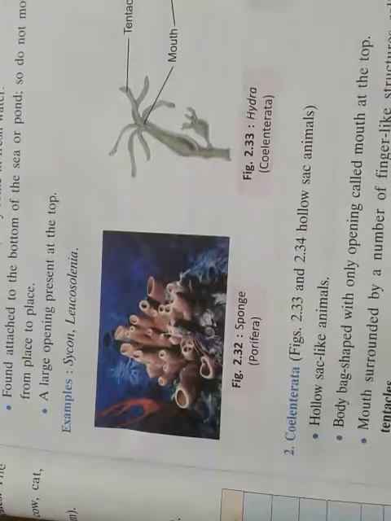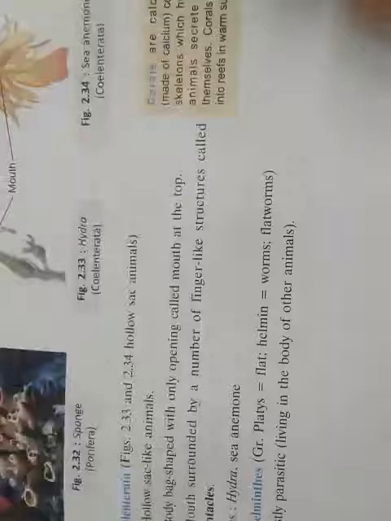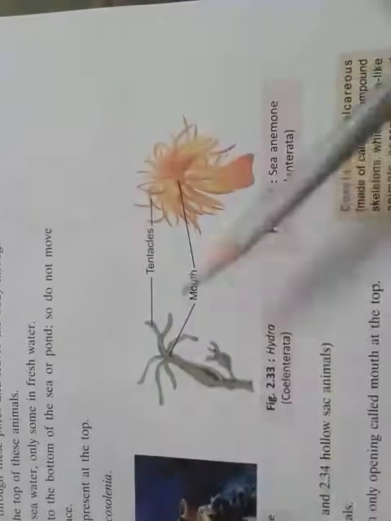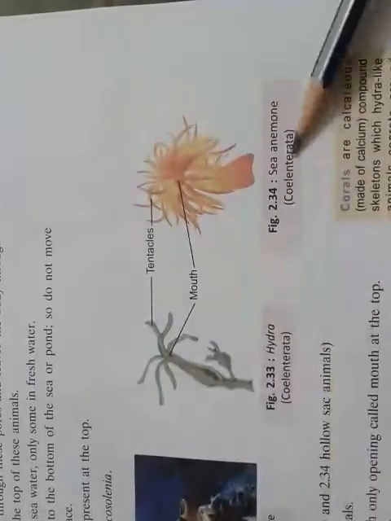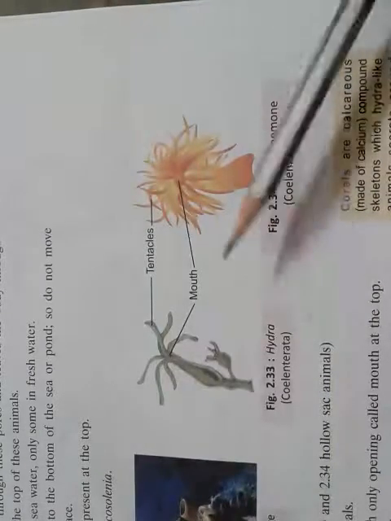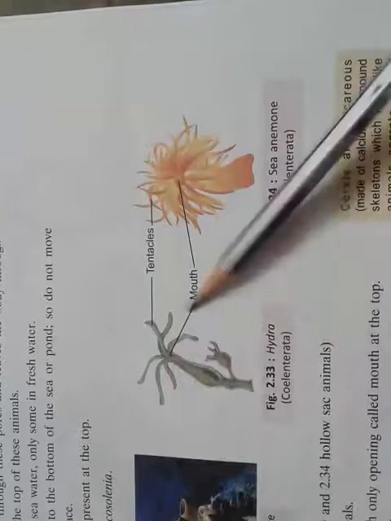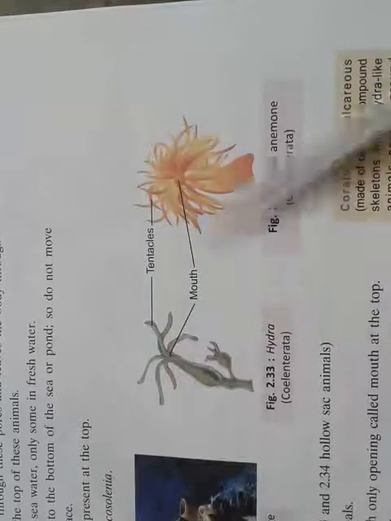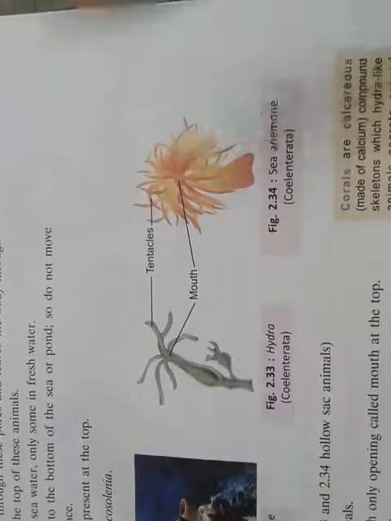Okay, now coming to Coelenterata. Examples are Hydra and the sea anemone. Coelenterata have a hollow sac-like structure with tentacles, and they also have a mouth.